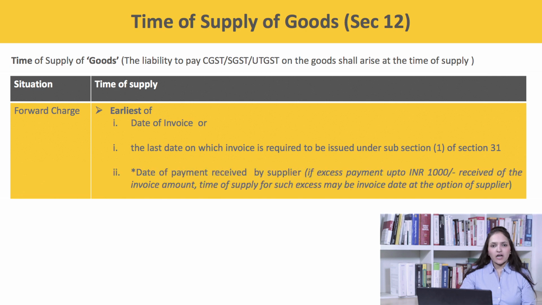I have received the advance money on 1st June 2017. So now the question is whether GST is applicable at the time of receipt of the advance money. Answer is yes. GST is applicable at the time of receipt of advance money, even if my taxable event, that is supply, has not yet taken place, by virtue of the time of supply provisions. Now one question that comes to my mind is, am I supposed to raise a tax invoice even when I have not supplied any goods?